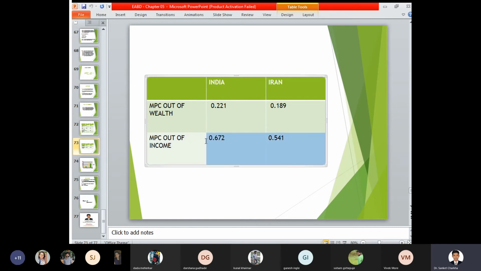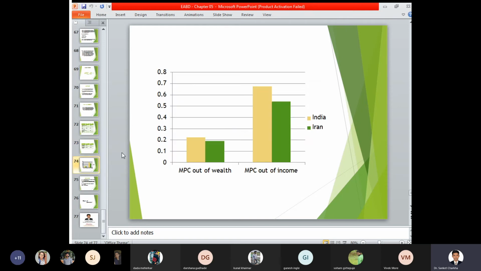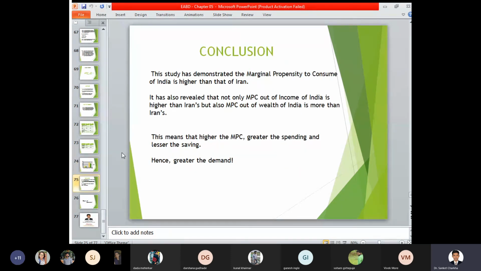So identify the major differentiation between MPC out of wealth and MPC out of income. Case study for you: here you can see for India and Iran there is not much difference between wealth and income MPC. Conclusion: based on all the calculations you have to do, you have to identify what the various calculations are and what your learning is from this case study.